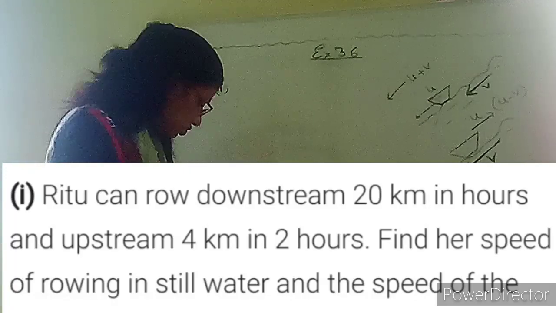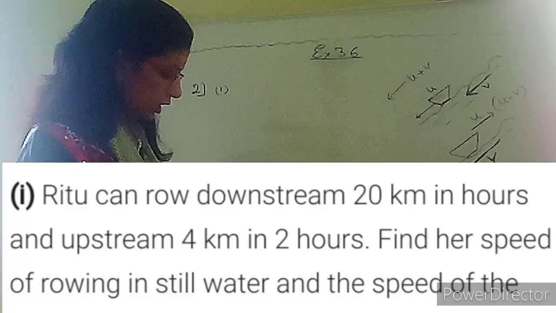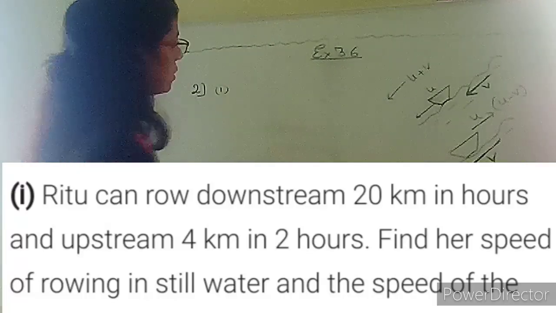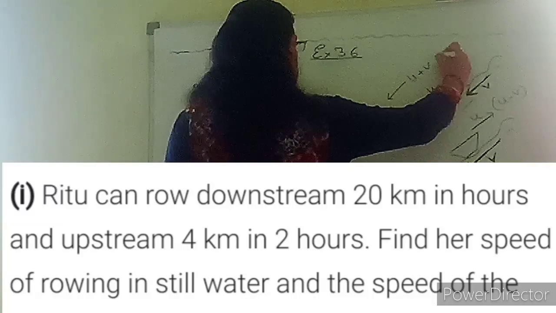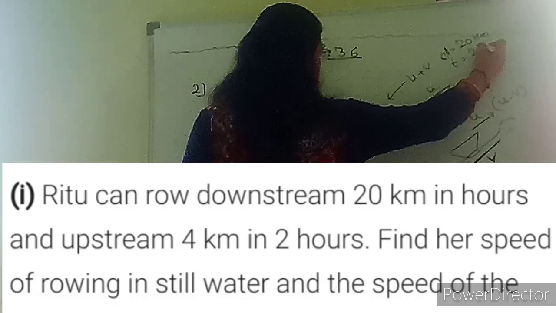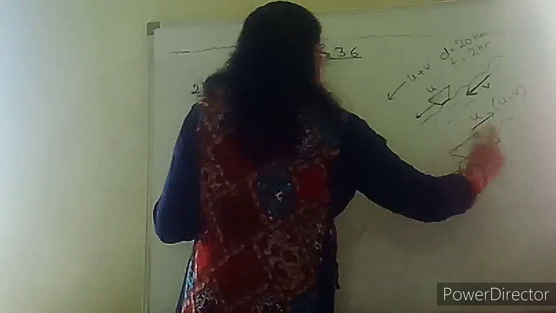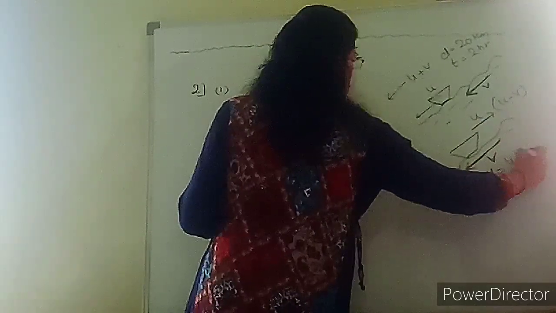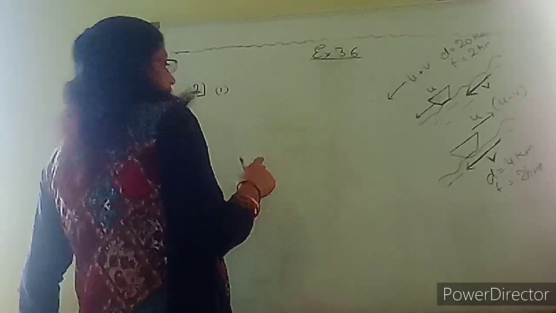So this is the main purpose of telling these things. Now the main concepts. What is the question? Ritu can row downstream 20 km in 2 hours. Ritu is rowing downstream, that means coming down. The distance given is 20 kilometers and the time is 2 hours. Same way, Ritu is going upstream 4 kilometers, and the time is 2 hours. Find the speed of rowing in still water and the speed of the current.